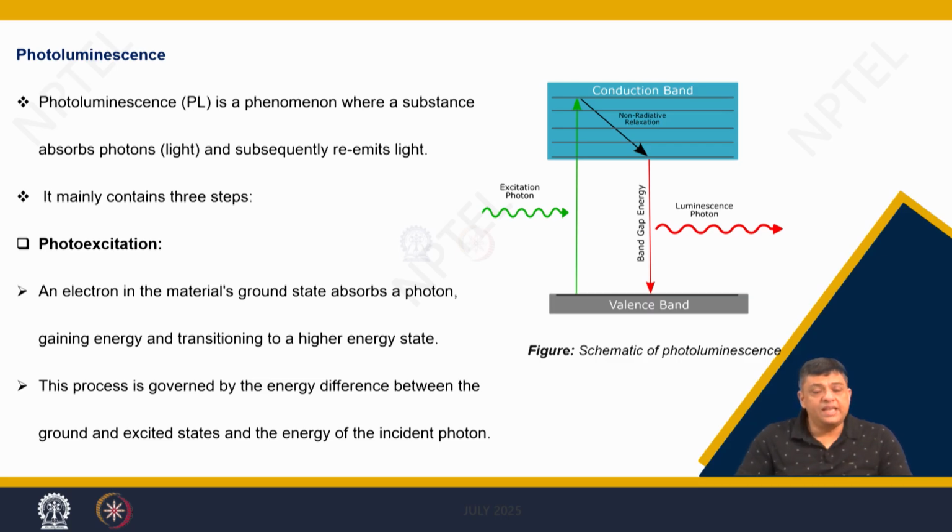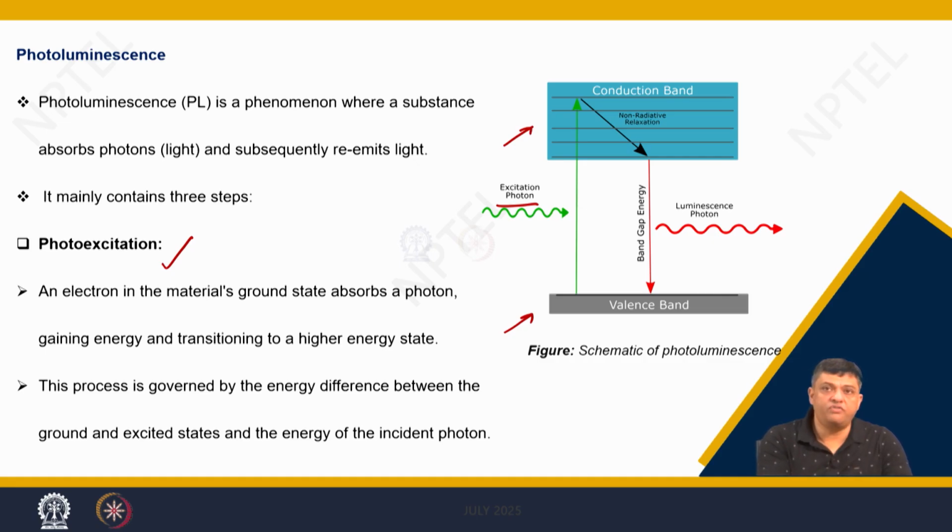So, photoluminescence is a phenomena where a substance absorbs photons and subsequently re-emits the light. So, you have this process occurring in predominantly 3 steps: the excitation, that is called as photoexcitation. So, there is an excitation photon that drives the electrons from a lower energy level, for example, the band which is called as valence band, and then taking it to a higher energy level.